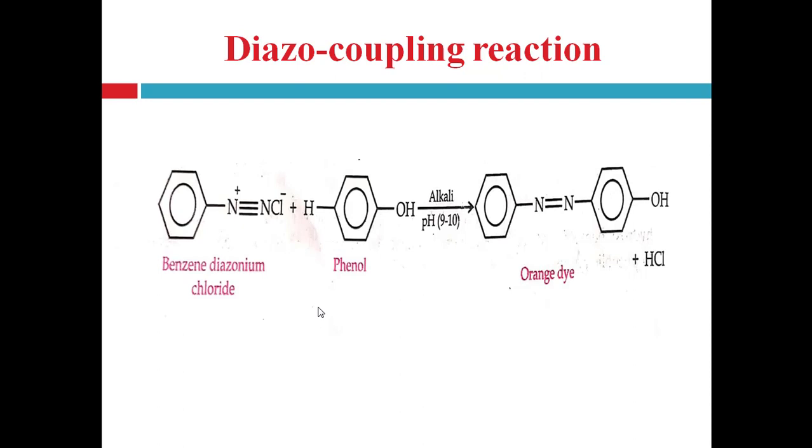This reaction is carried out in alkaline condition, that is pH 9 to 10. Generally, this reaction is carried out in presence of a strong alkali, that is sodium hydroxide, right. And in this, the diazonium salt or diazo group is attached to the benzene nucleus of the phenol at the para position, right, and forms the orange dye.